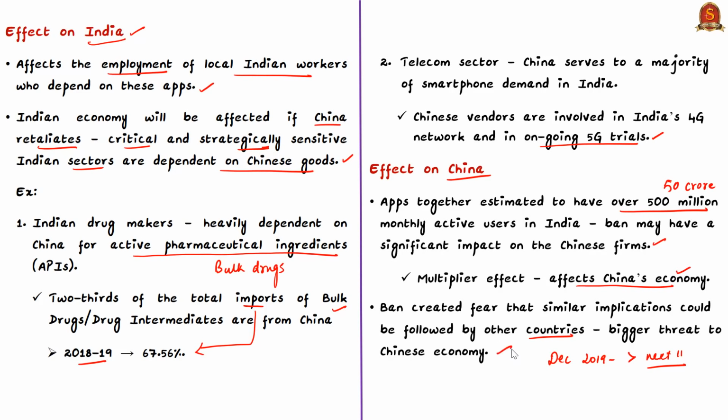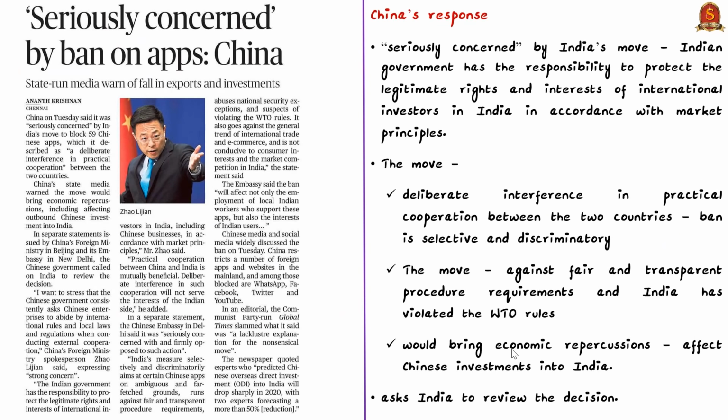Now let us see some of the responses from the side of China. China has said that it is seriously concerned about the move of the Indian government with reference to banning these applications. The Chinese government has stressed that the Indian government has the responsibility to protect the legitimate rights and interests of international investors in India in accordance with market principles. So the move is described as a deliberate interference in practical cooperation between the two countries.